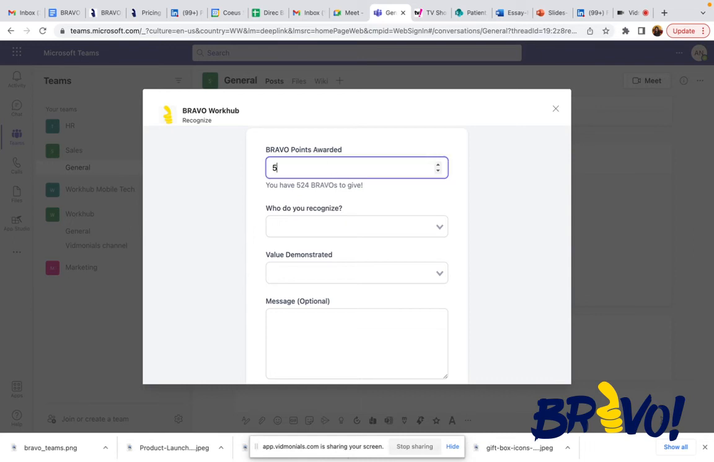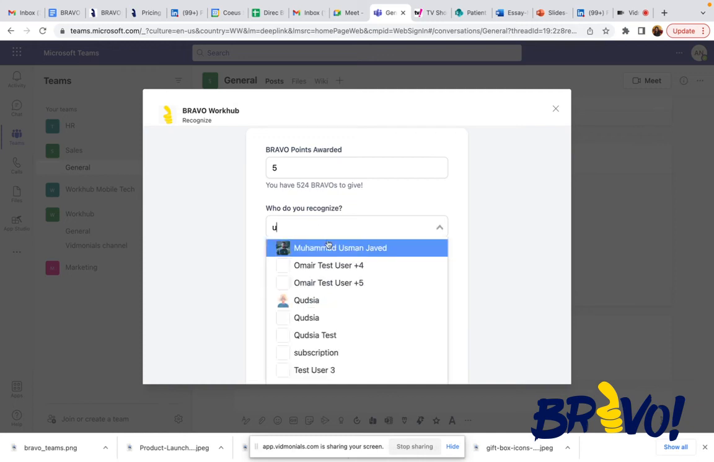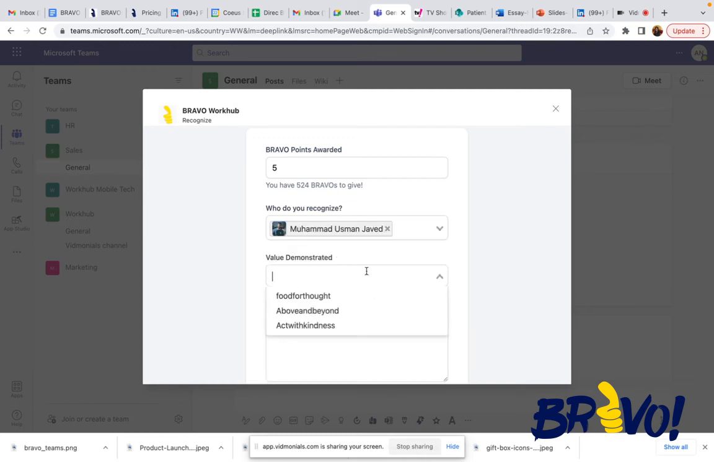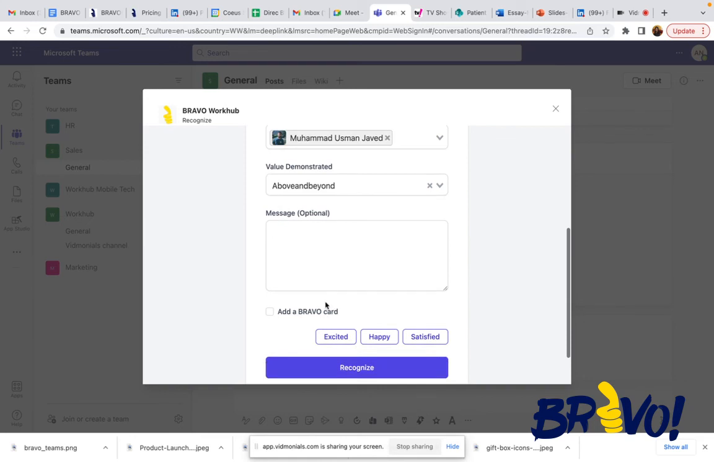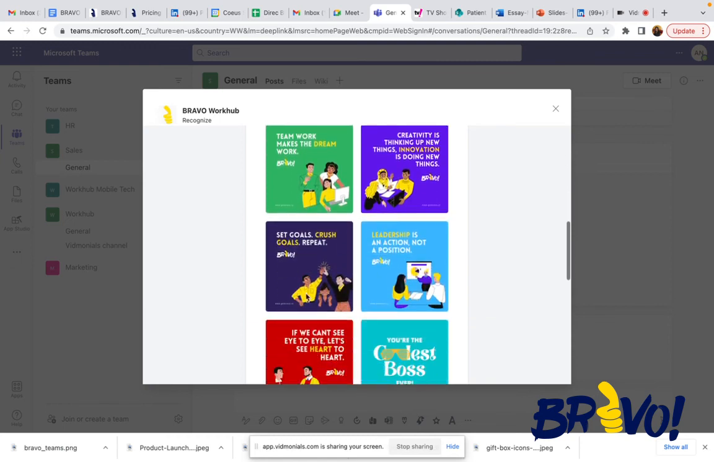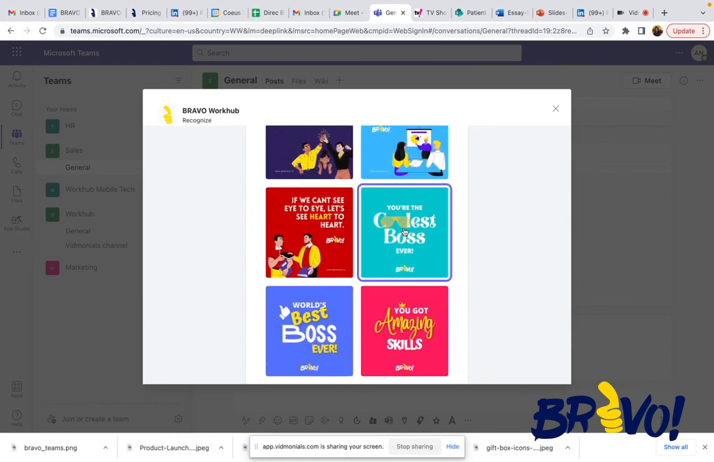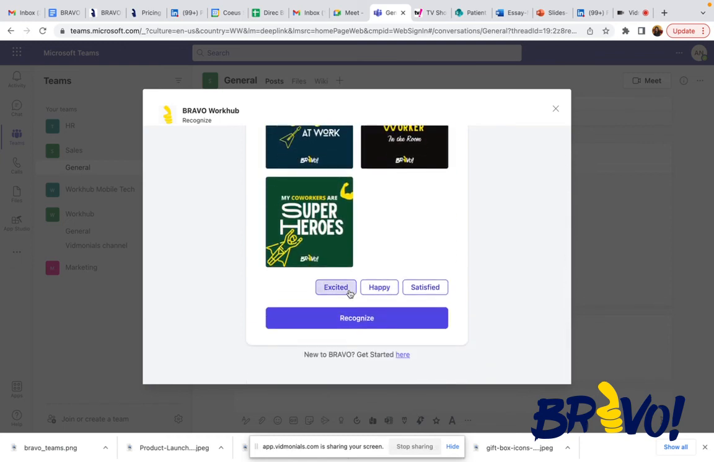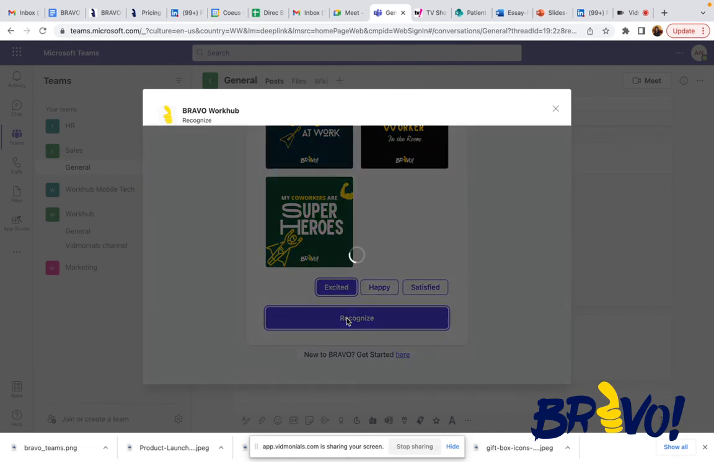So in the same way, I would say, okay, I want to give 5 points. Who do I recognize? In the exact same way. The value demonstrated, test message. I could optionally add a Bravo card. And then I can optionally share a mood and click on recognize. And this would appear here, and it would also appear on the Bravo platform.